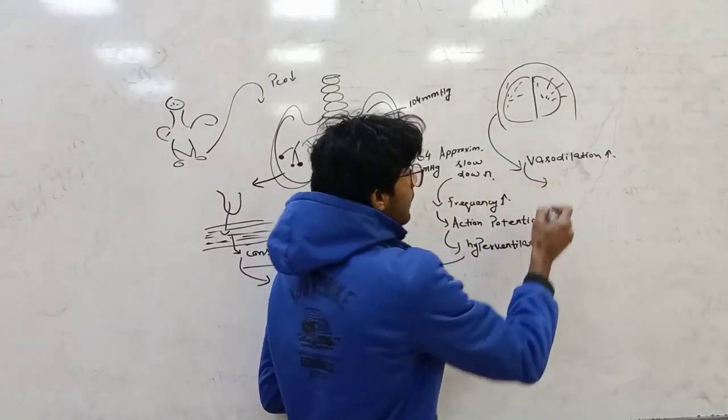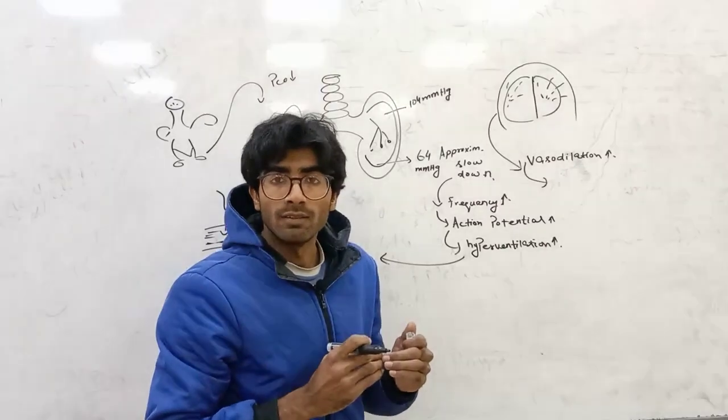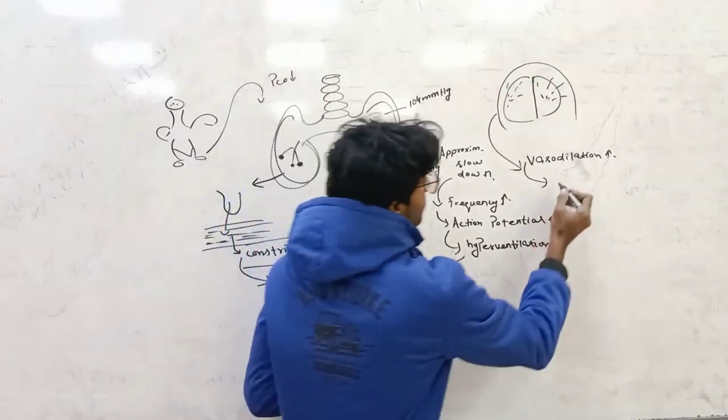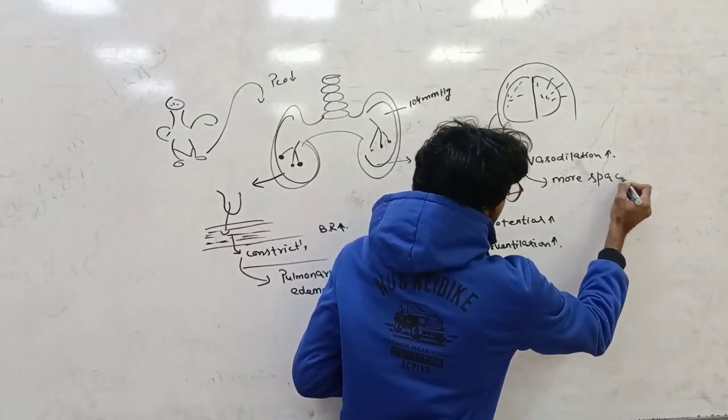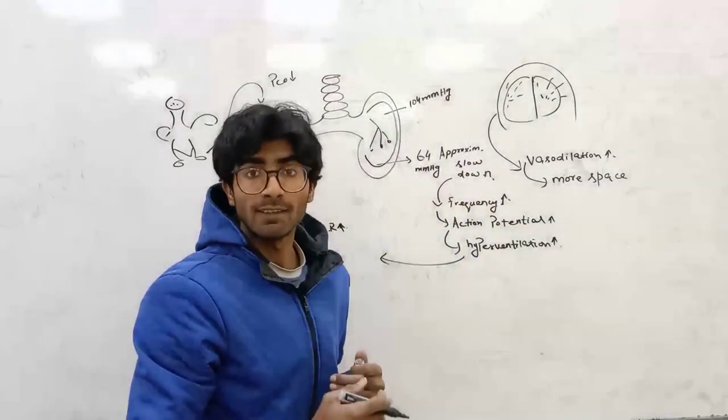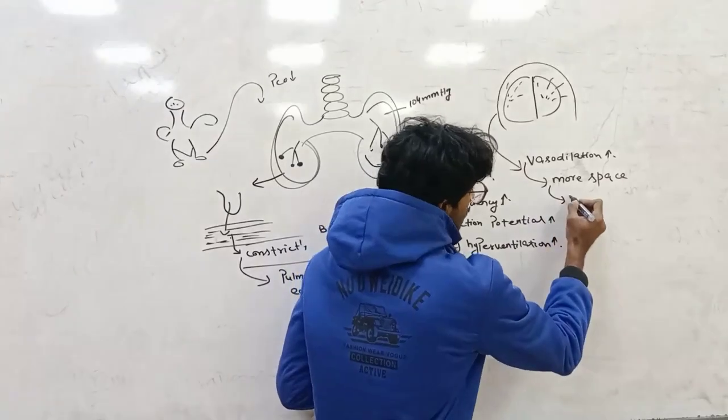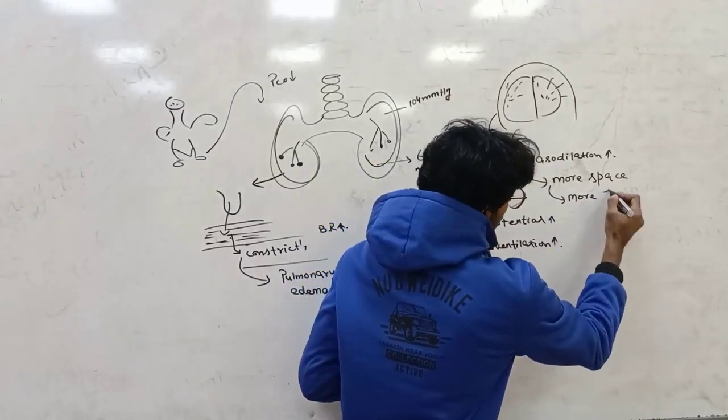When vasodilation in the cerebral arteries increases, it means more space in the vessels, more fluid, more space, it means more fluid.